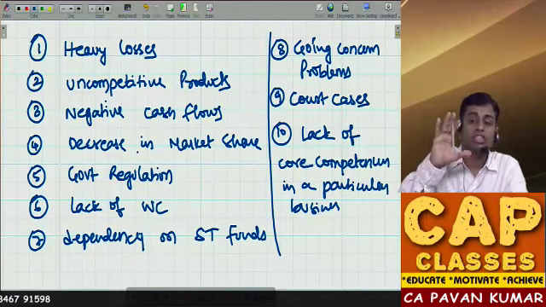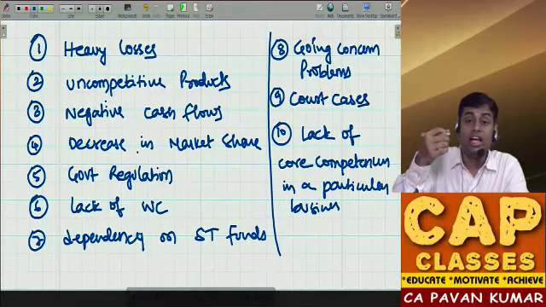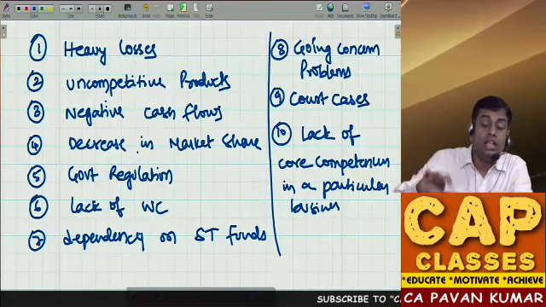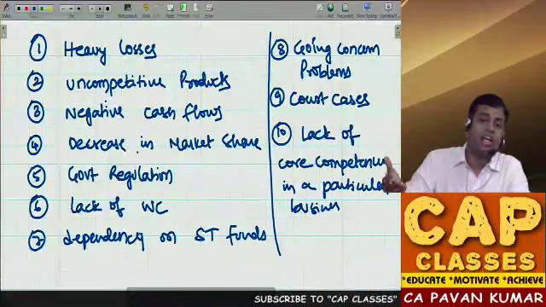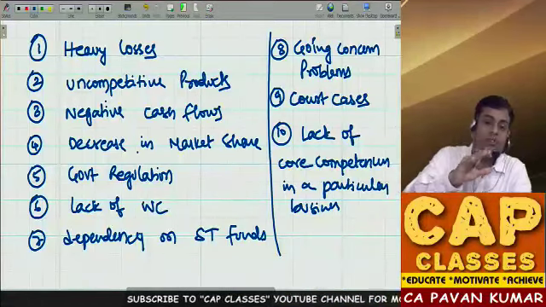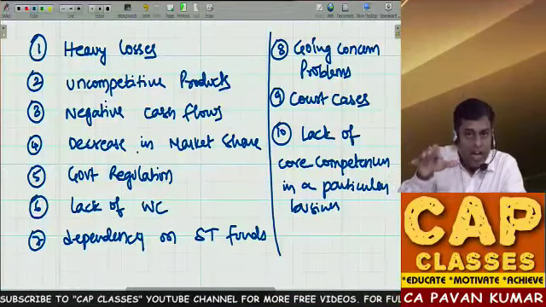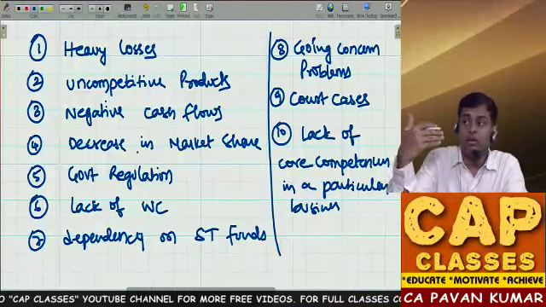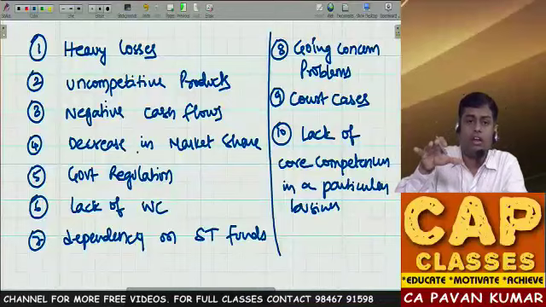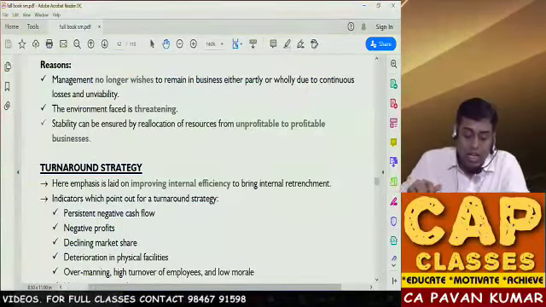See, you run a software company properly doesn't mean you can run infra company also properly, because the kind of skills and abilities required to run software company, that are required to run information technology company and infrastructure company, they could be different. So if you are successful in one business, no guarantee that you will be successful in every business. There are exceptions. So many groups are there, like ITC or Tata's. Forget about Tata's, Ambani's, whatever business they do, they'll be successful. But there are so many problems also. So what are the reasons?